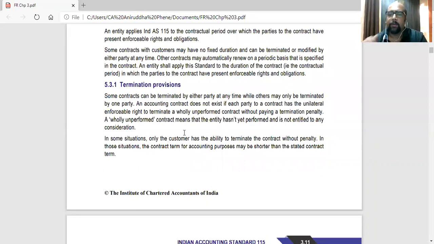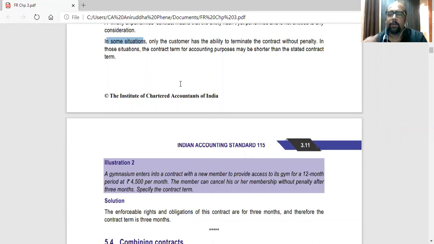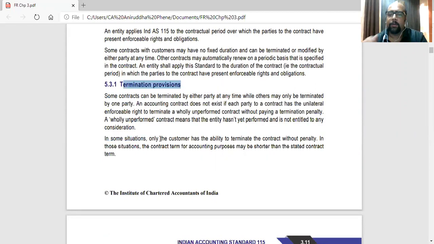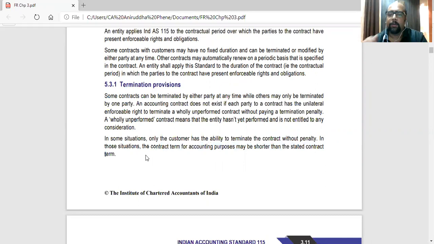So in some situations, only the customer has the ability to terminate the contract without penalty. In those situations, the contract terms for accounting purposes may be shorter than the stated contract term. So in that case, we'll be recording only that period.